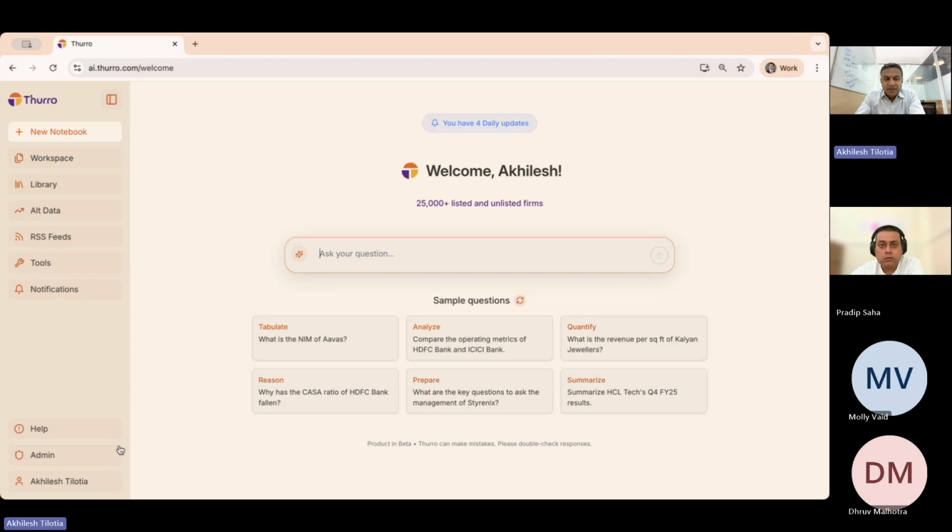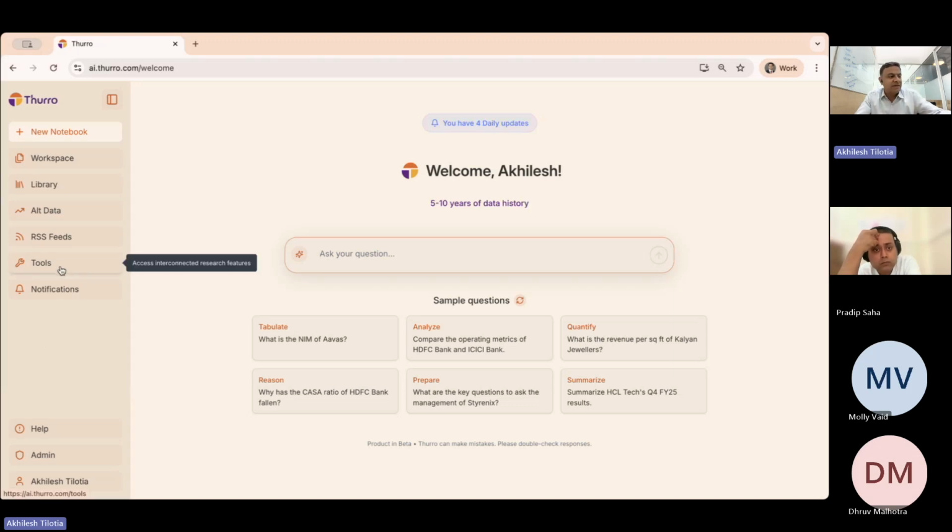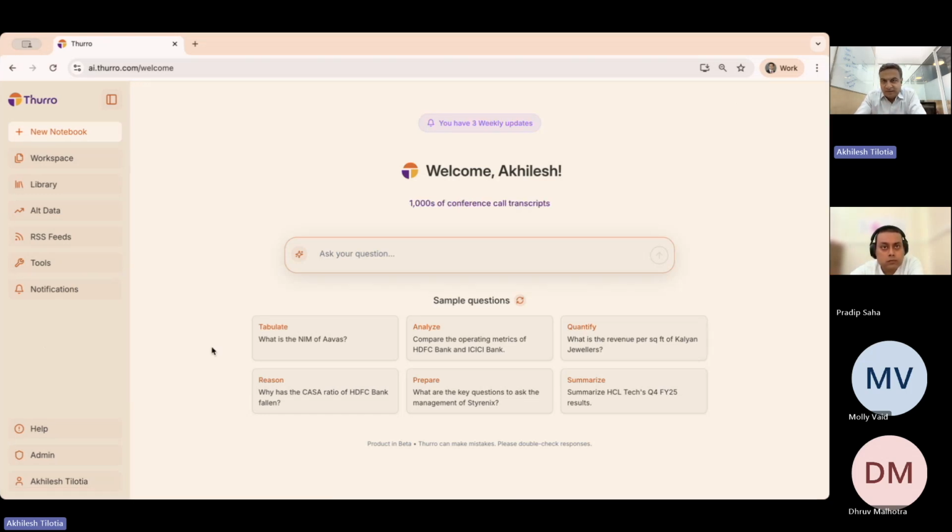If you're not an admin, then you will not have this admin panel, but all the other panels are here. We keep adding a lot of new features, and so typically you will see either more panels come through on the left-hand side, or within the panel itself, you will continue to see more things happen. I'll run you through the panels and the features of Thurro, and then we will go in some detail on the alt data platform.